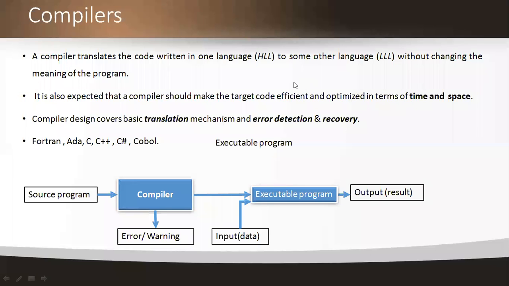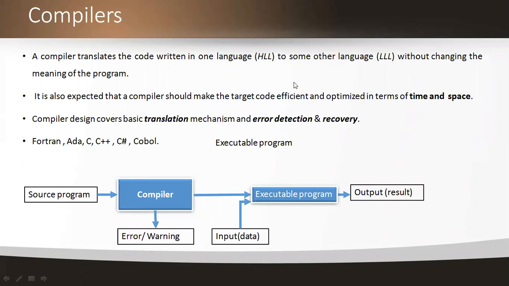If you control the consumption of time and space, automatically you can generate the target code in an efficient manner, and also by optimizing the code. Optimization is nothing but minimizing the code. How are we going to minimize the code? In code optimization, we apply some transformation techniques. By applying those transformation techniques, we minimize the code.